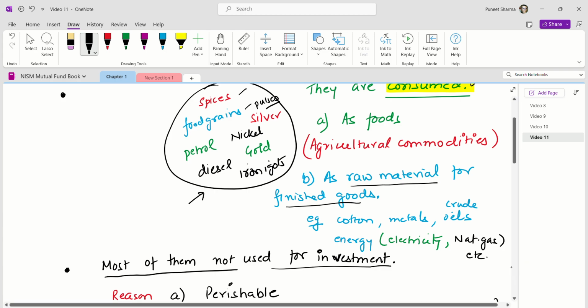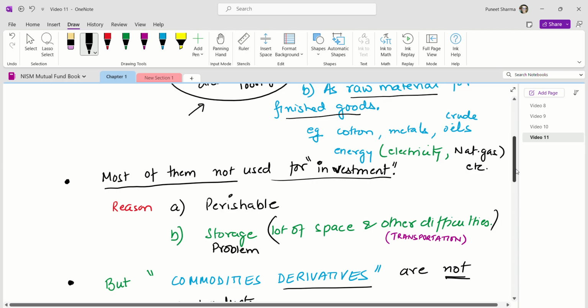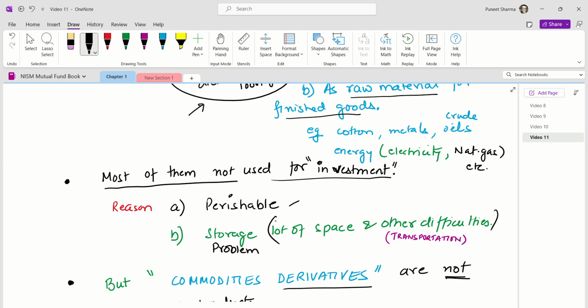Most of them are not used for investment. अधिकतर ये इन्वेस्टमेंट के पॉइंट ऑफ व्यू से नहीं यूज किया जाता है. और कारण क्या है? The purpose is that they are either perishable.